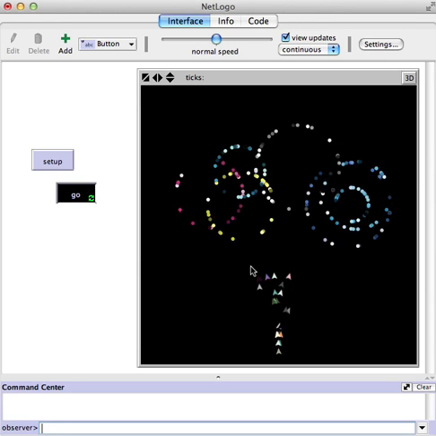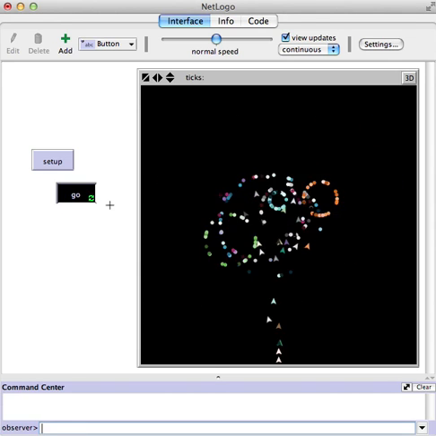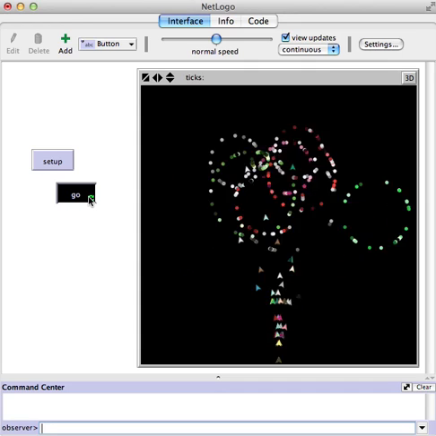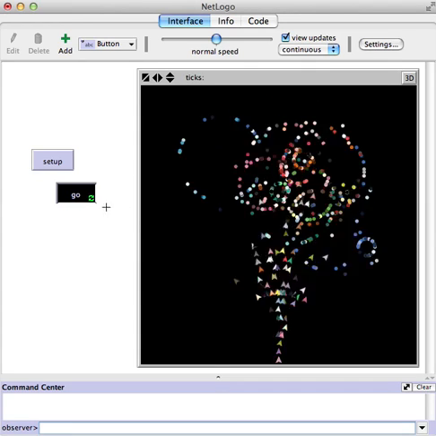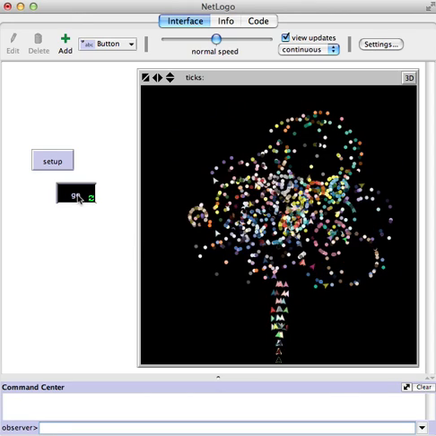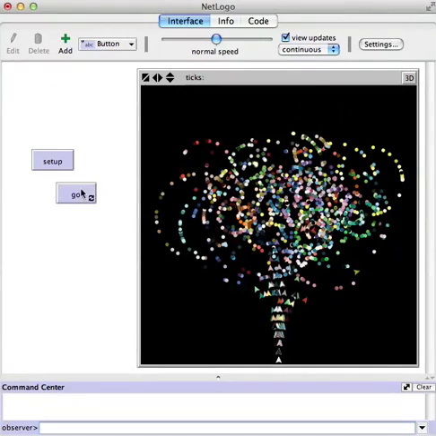Now mine's quickly going to get way too many fireworks and slow down. And I could add things to deal with that. But the important thing to take from this example is that I added things little bit by little bit and didn't try to get to the very end result straight away.